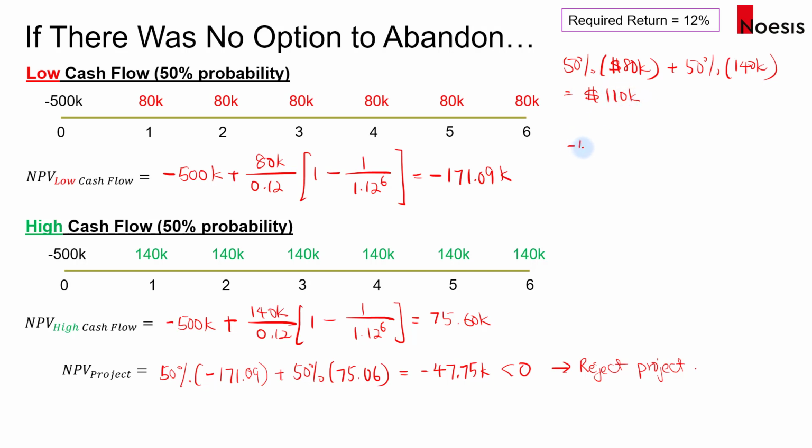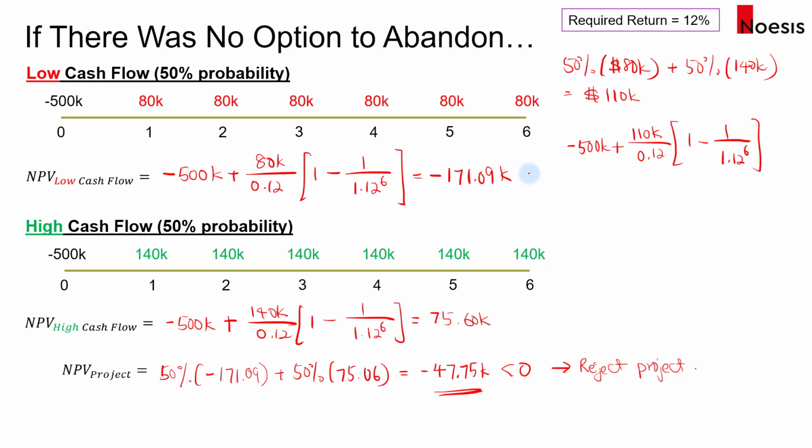So we could have just taken negative 500,000 plus 110,000 over 0.12 multiplied by 1 minus 1 over 1.12 to the power 6. So that will also give us negative 47.75 thousand. Okay, so we could have obtained it this way as well. But I just wanted to show you the NPVs under the two different scenarios.